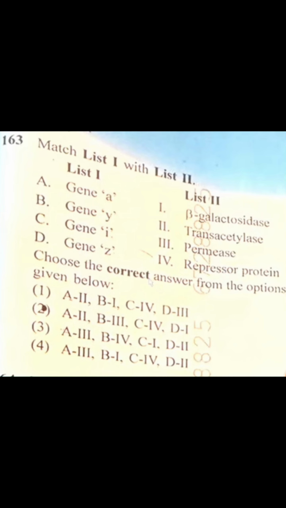Gene Y is a permease. Gene I represents the repressor protein, and gene Z is a beta galactosidase. So the correct option is second, third, fourth, first. Second one is correct.